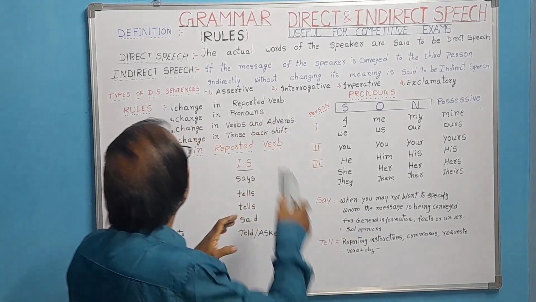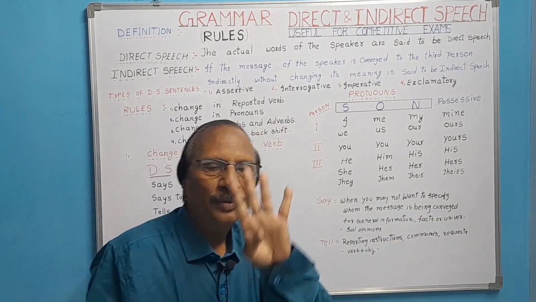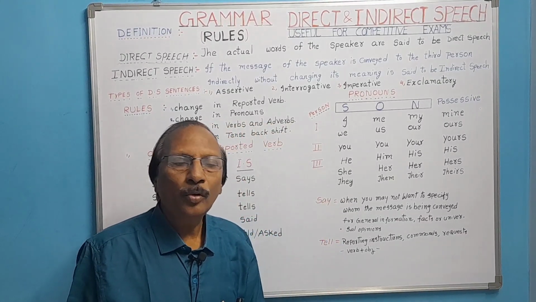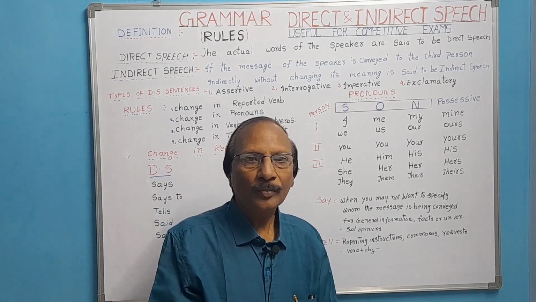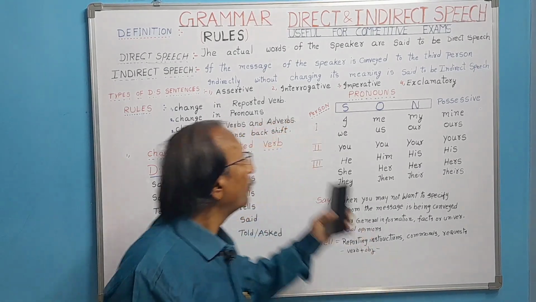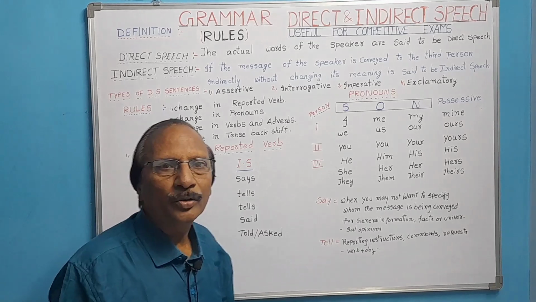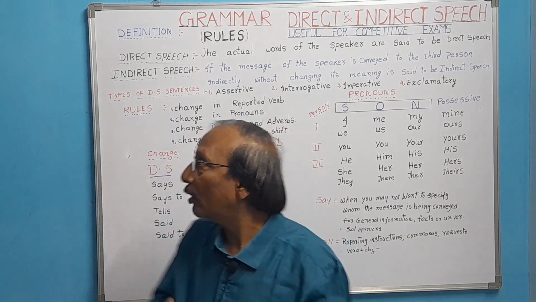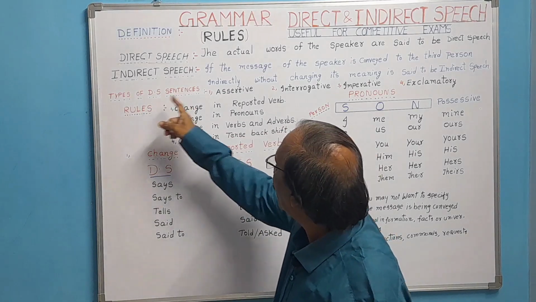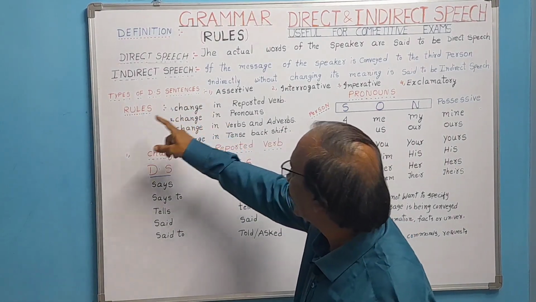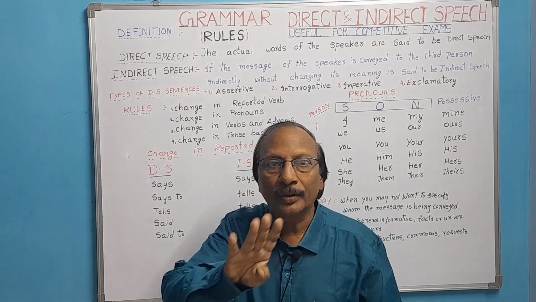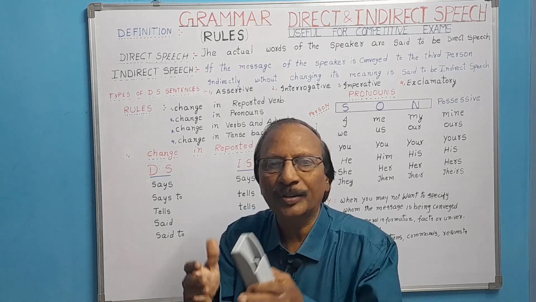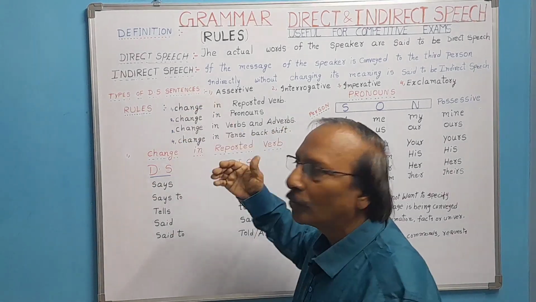First let us see the rules. There are 4 types of sentences. Direct and indirect speech depends on 4 kinds of sentences. What are they? Assertive sentences, interrogative sentences, imperative sentences, and exclamatory sentences. We will learn in detail about all these. Before that, let us see the rules. If you keep in mind these 4 rules, how to transform from direct speech to indirect speech will depend completely on these 4 rules.